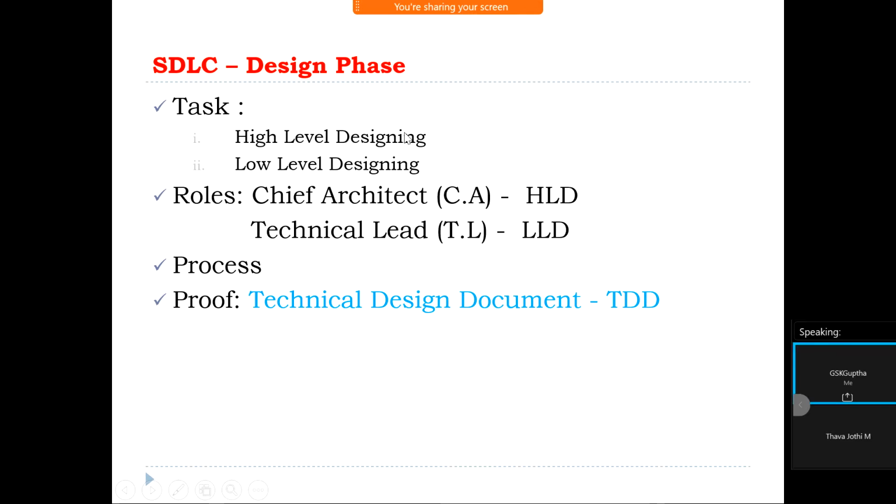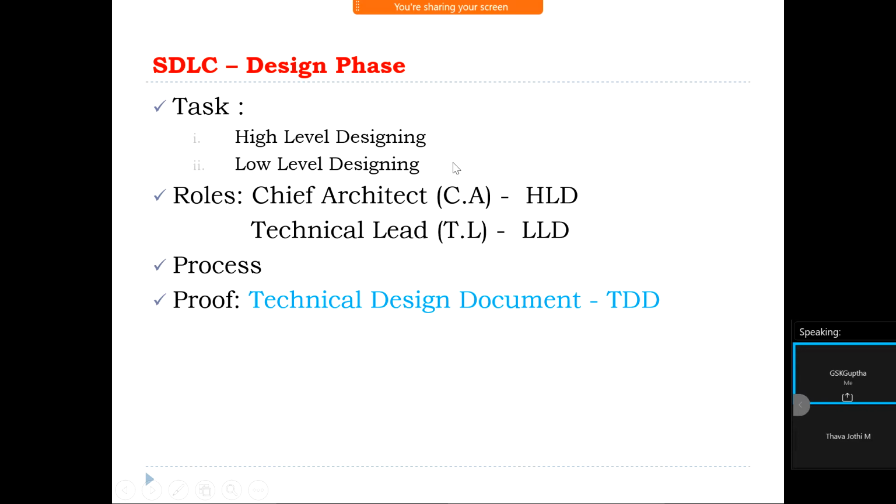Our task is preparing high level designing and low level designing.